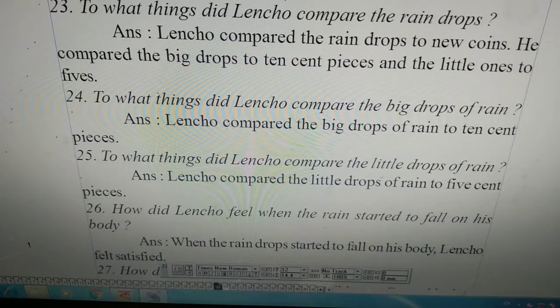How did Lencho feel when the rain started to fall on his body? When the raindrops started to fall on his body, Lencho felt satisfied. He was highly satisfied when he saw rain falling, because this would help his cornfield, as his cornfield needed water. So as soon as the rain started to fall, Lencho felt satisfied because it would help his cornfield and it would give him more coins, more corns, more production.